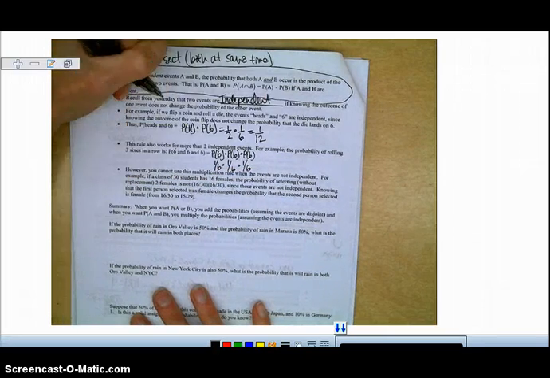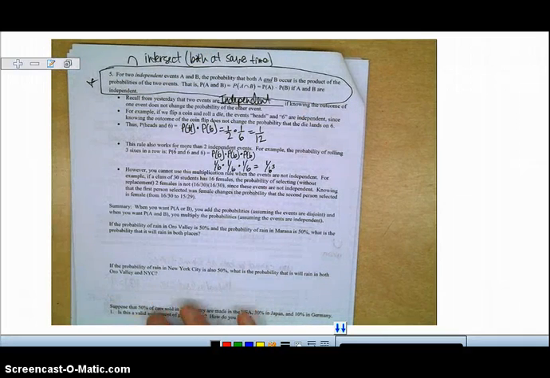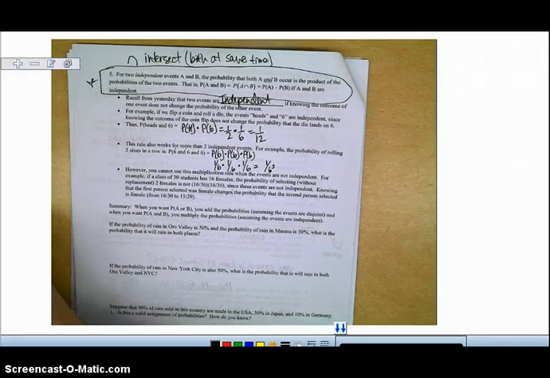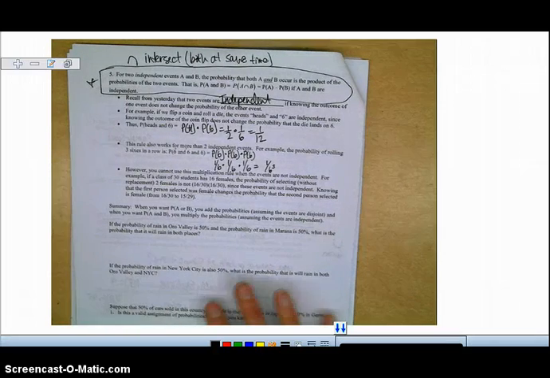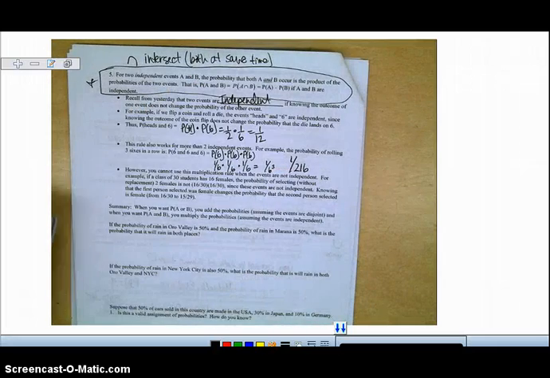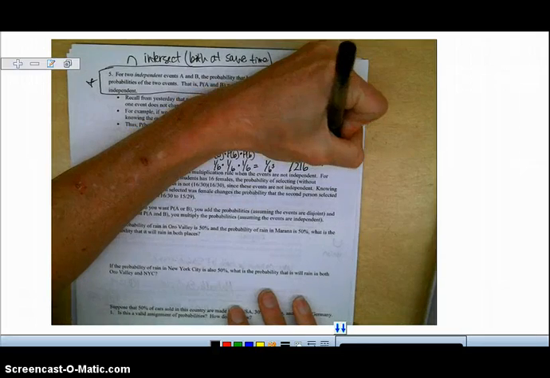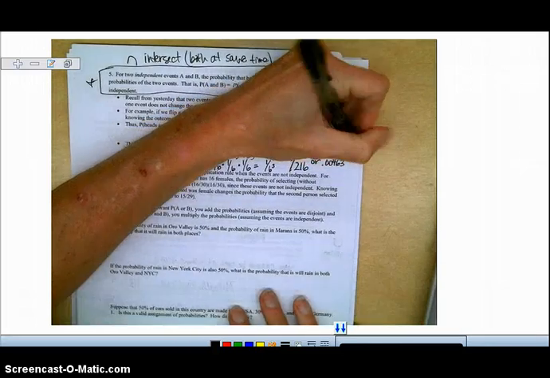So you multiply those and you get 1 over 6 cubed, and 6 to the third power is 216. So your probability is 1 over 216. Sometimes in your book they'll write that as a decimal, 1 divided by 216, so the probability is 0.00463.